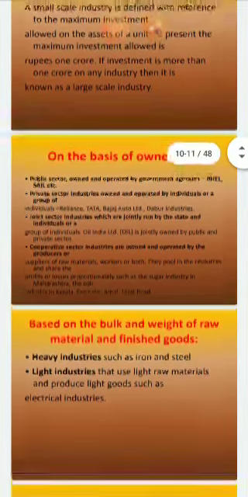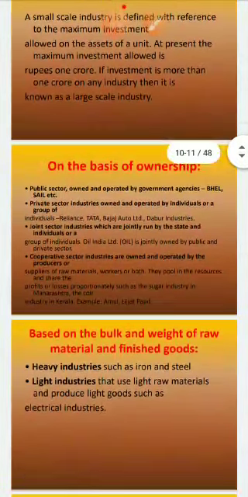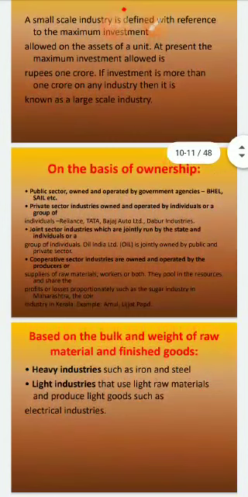Like that, we can see many sectors. Public sector: owned and operated by government. Then the private sector: industries owned and operated by an individual or a group of individuals. Then joint sector, that is the government sector as well as the private sector, means some individuals or a group of individuals working together.